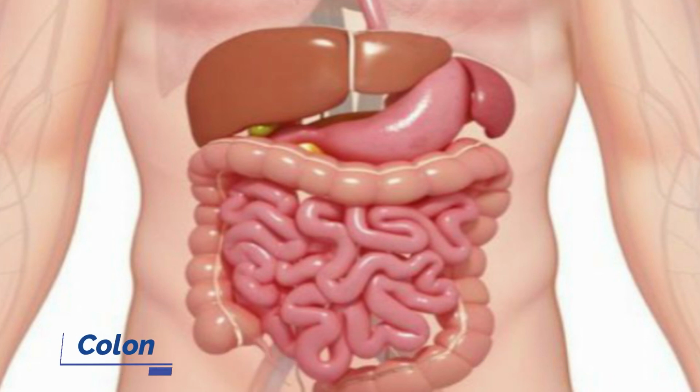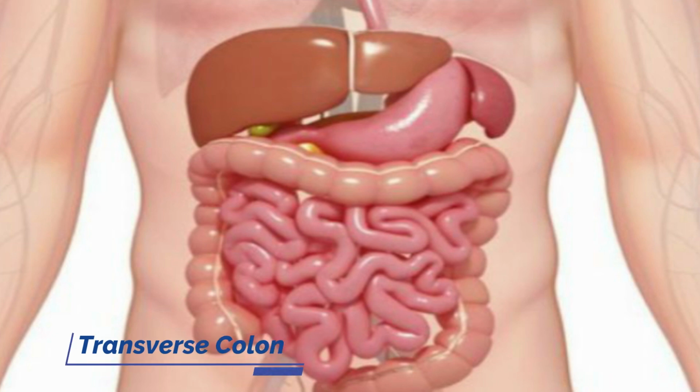Colon. The majority of water and salts absorption takes place in the colon. There are 4 parts in the colon. They are ascending colon, transverse colon, descending colon, and sigmoid colon. The ascending colon uses muscle contractions to push up any undigested food products from the cecum to the top of the abdominal cavity just below the right bottom edge of the liver.